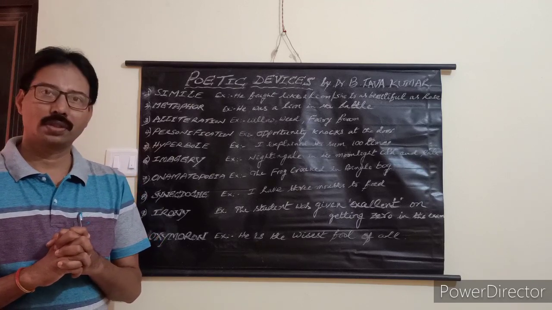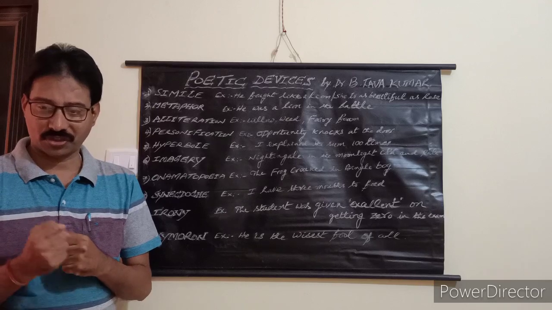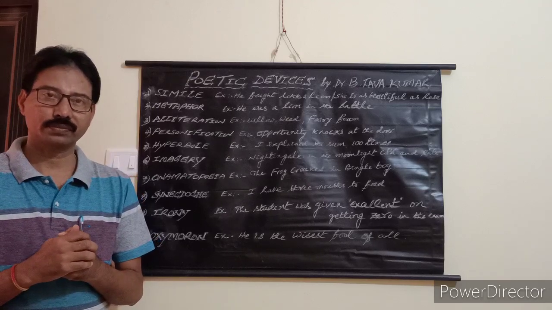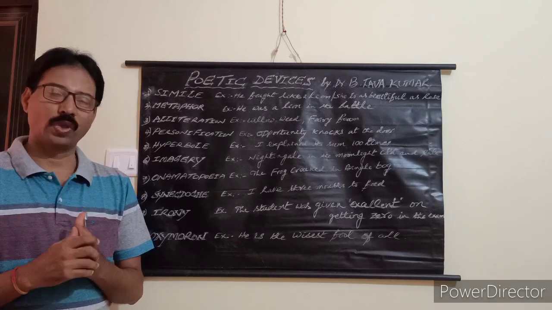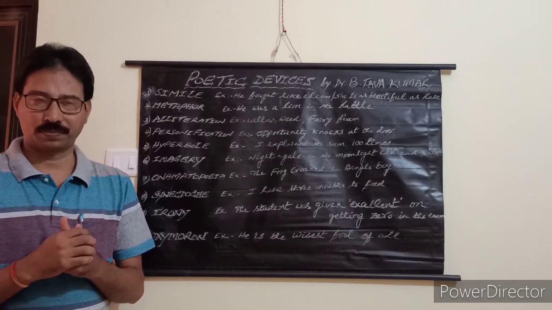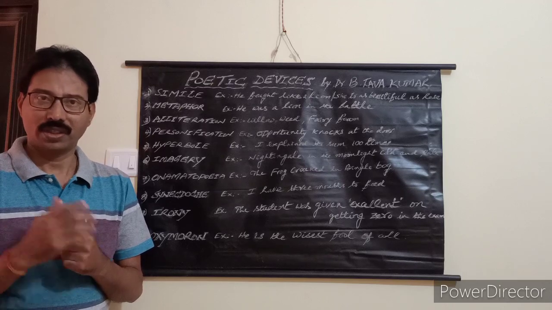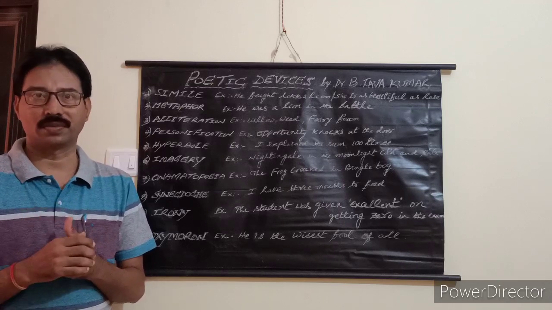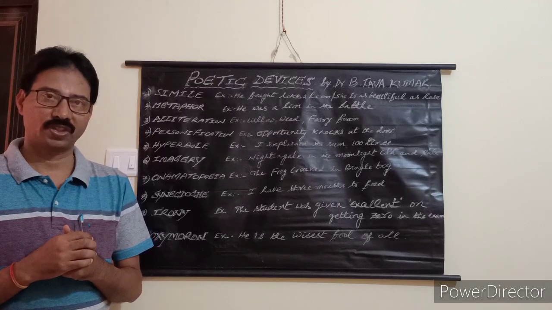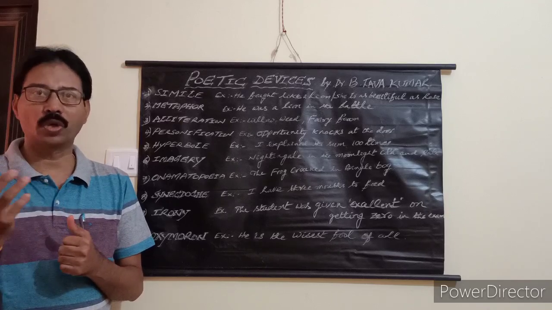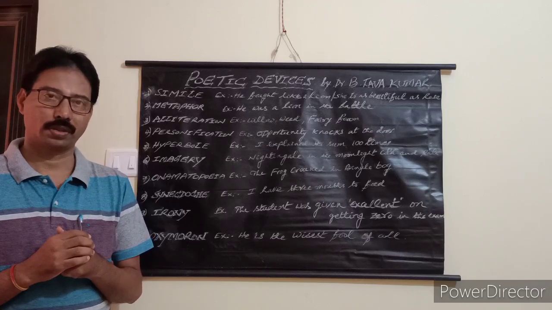Onomatopoeia is producing the same sound. For example, snake. Snake sound is hissing. Hissing of snake. The word hiss is onomatopoeia. The bow bow of dog. Bow bow is onomatopoeia.